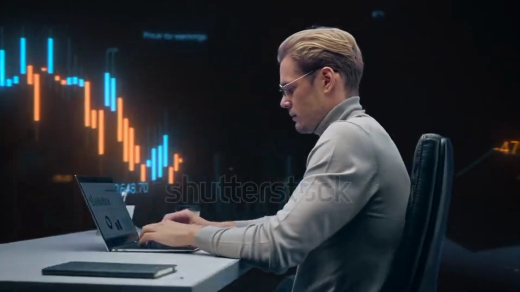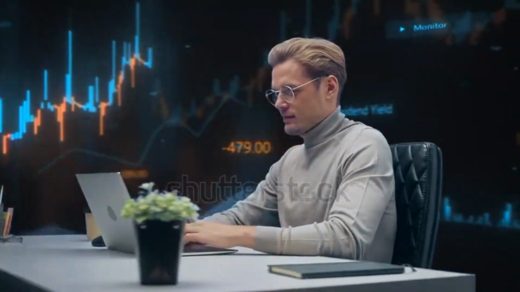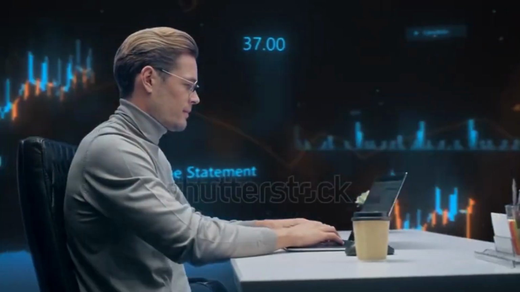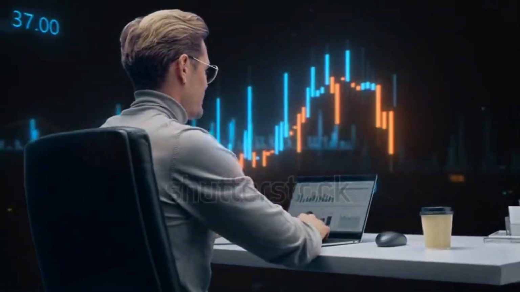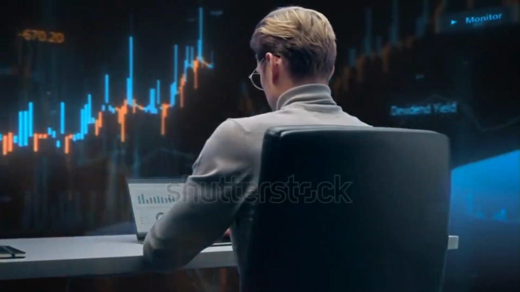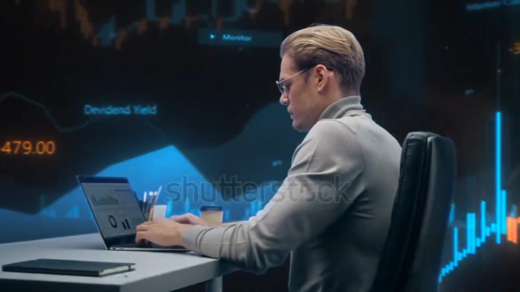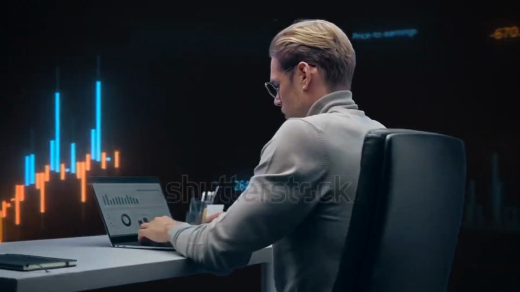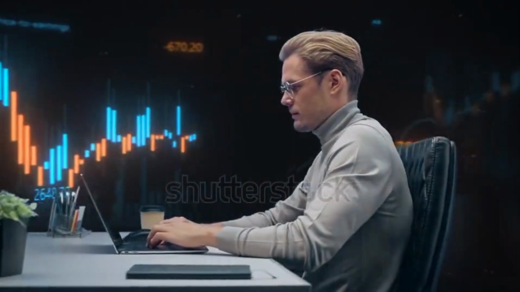First, the immediate reaction in the market would be relief. During war, investors become afraid and move their money into safe assets like the US dollar and gold. But when peace comes, that fear starts to disappear. This creates what traders call a risk-on environment. That means investors are now willing to take more risk. As a result, stock markets usually go up, investor confidence increases, and money starts moving back into growth assets.